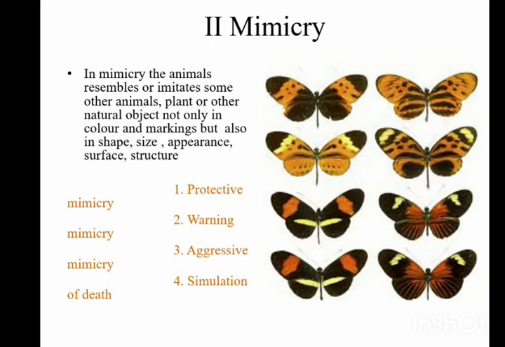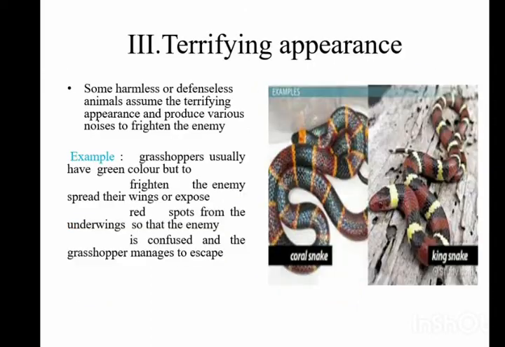Mimicry in animals resembles or imitates some other animals, plants, or other natural objects not only in color and markings but also in shape, size, appearance, surface, and structure. Some harmless or defenseless animals assume a terrifying appearance and produce various noises to frighten the enemy. For example, grasshoppers usually have green color, but to frighten the enemy, they spread their wings or expose red spots from the underwings so that the enemy is confused and the grasshopper somehow manages to escape.